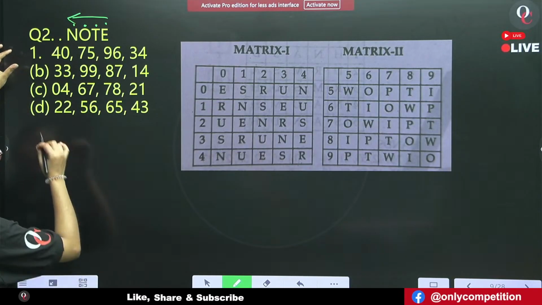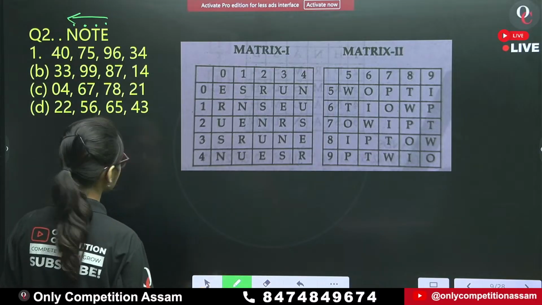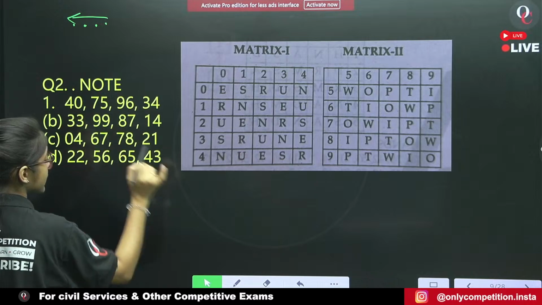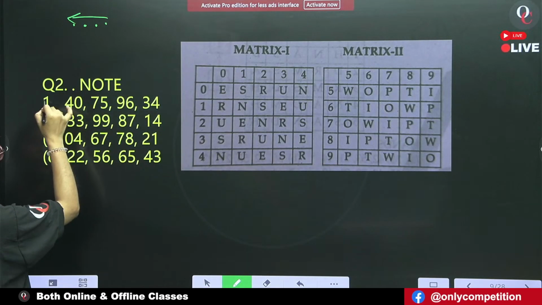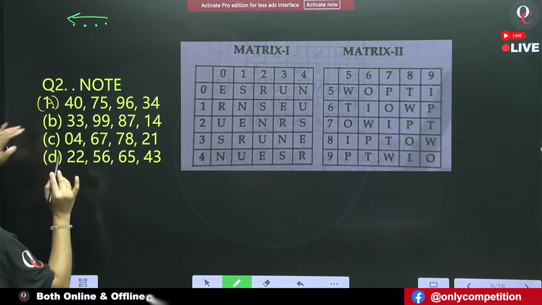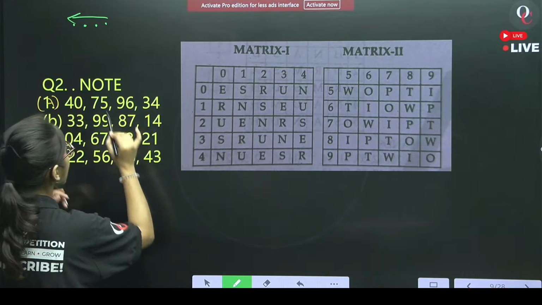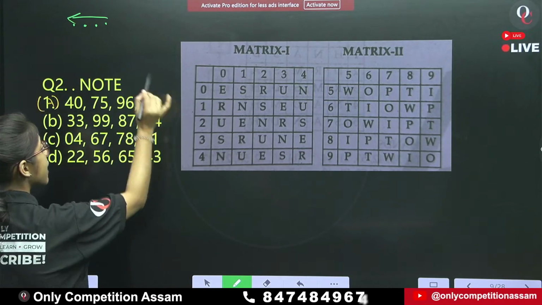Let me be specific here. In question number 2, we will start from N, isn't it? First, select option A. Option A, last number.